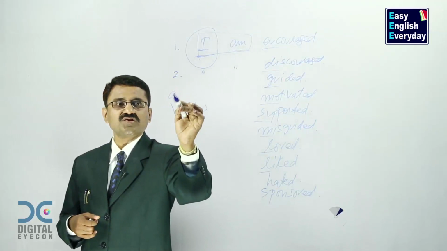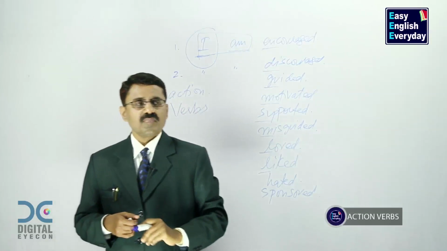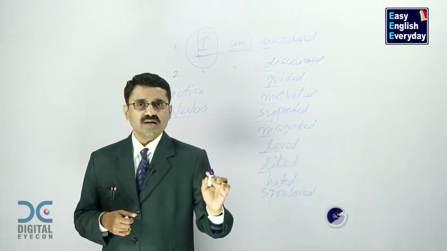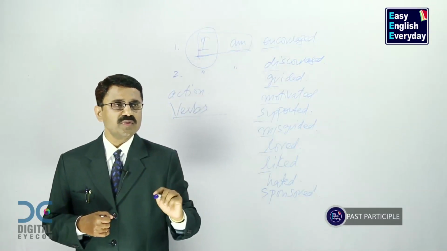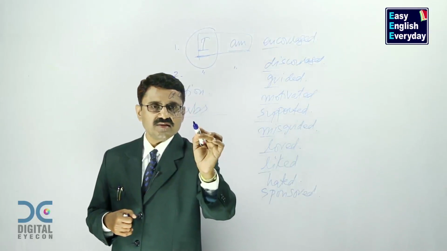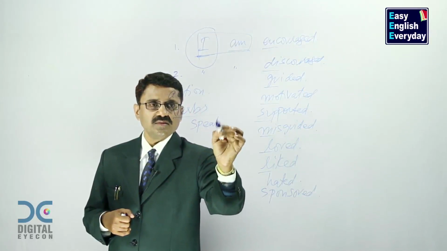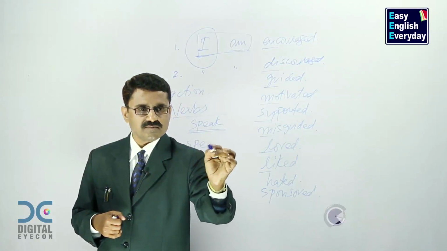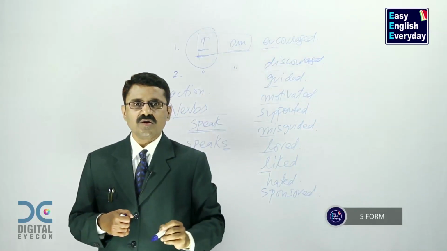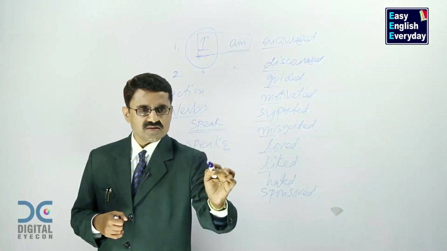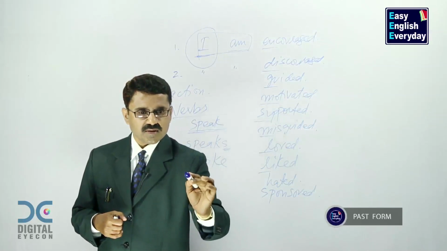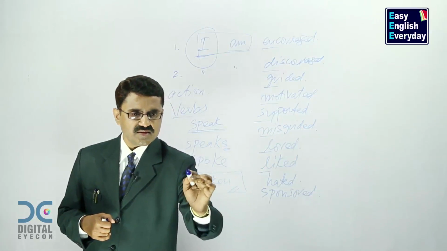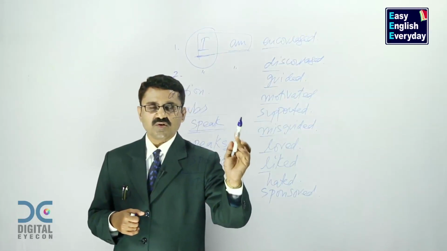We call them action verbs. And they are in past participle format. What do you mean by past participle format? Take the case of speak. This is called base form. It can also be used like this. Speaks. This is called S form. This is spoke, past form. Now this is spoken. We are interested in this part. This is called past participle.